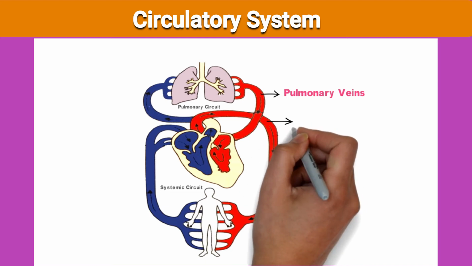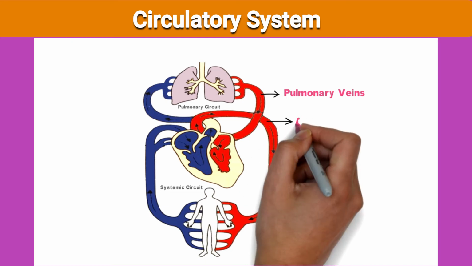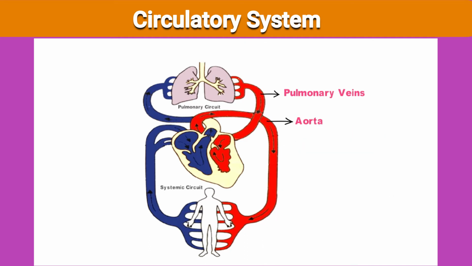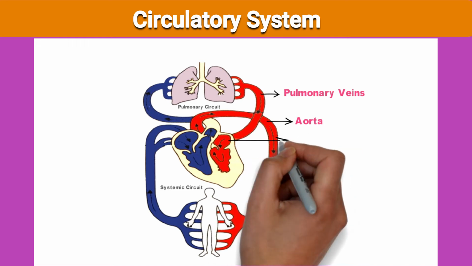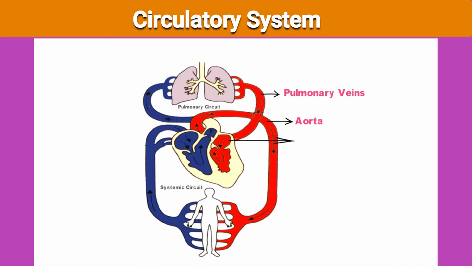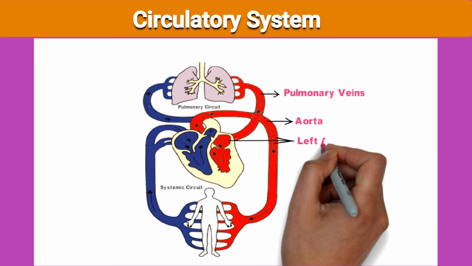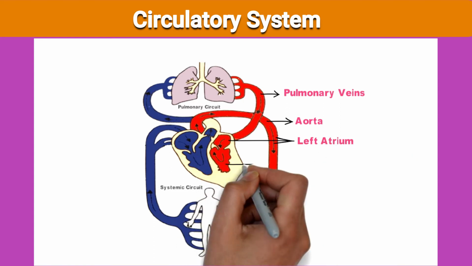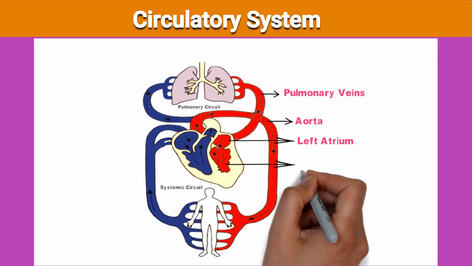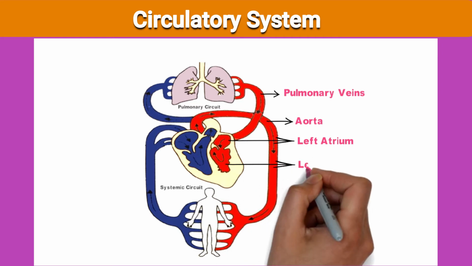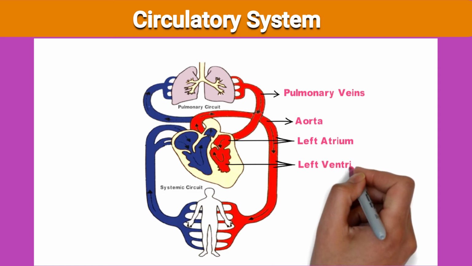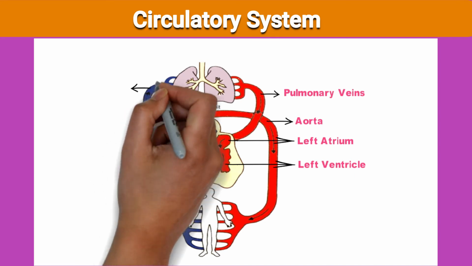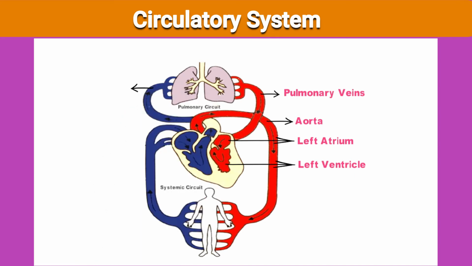It contains the aorta, the largest artery in our body. Systemic circuit contains the left atrium and the left ventricle, also the aorta. Systemic circuit also contains vena cava, right atrium and the right ventricle.